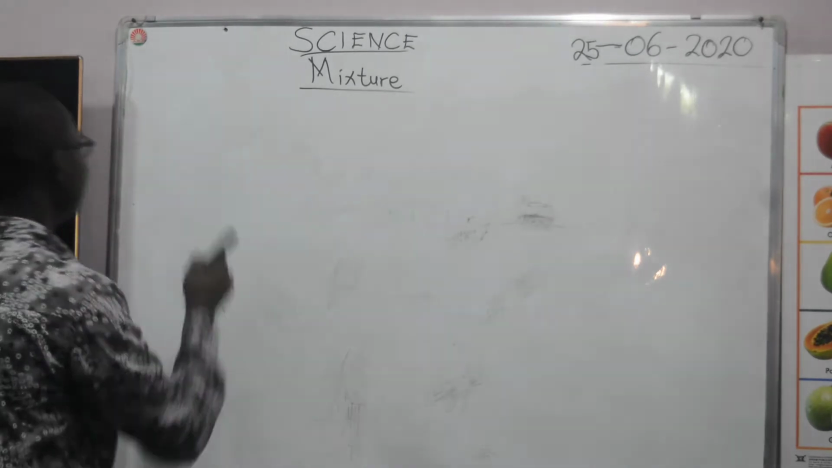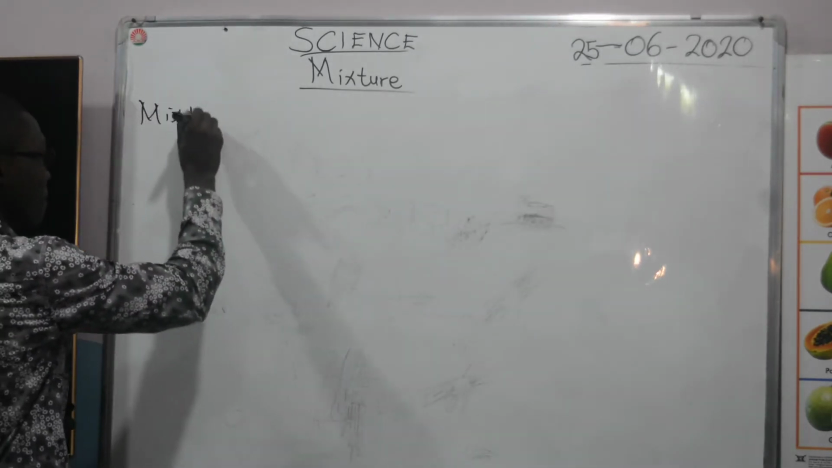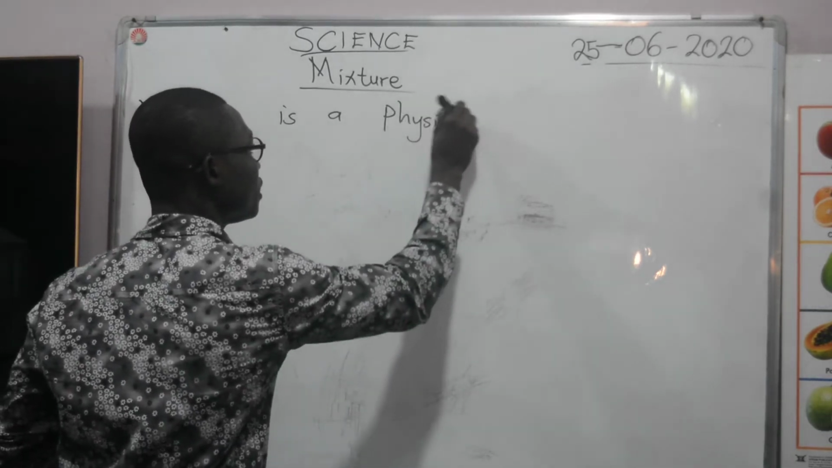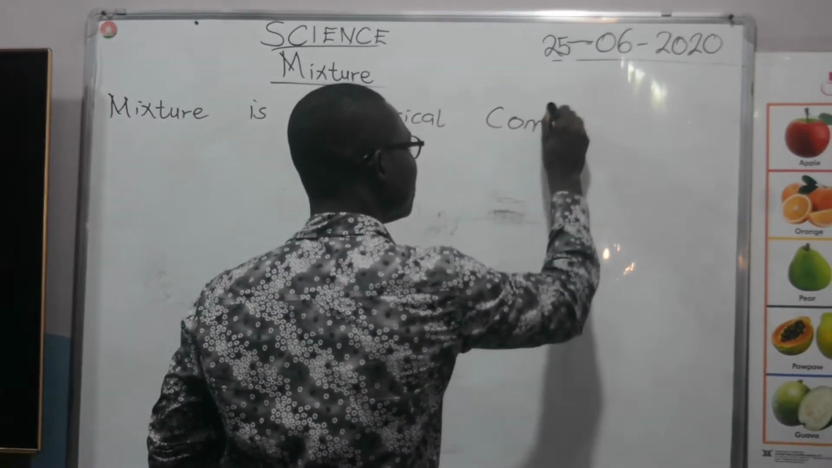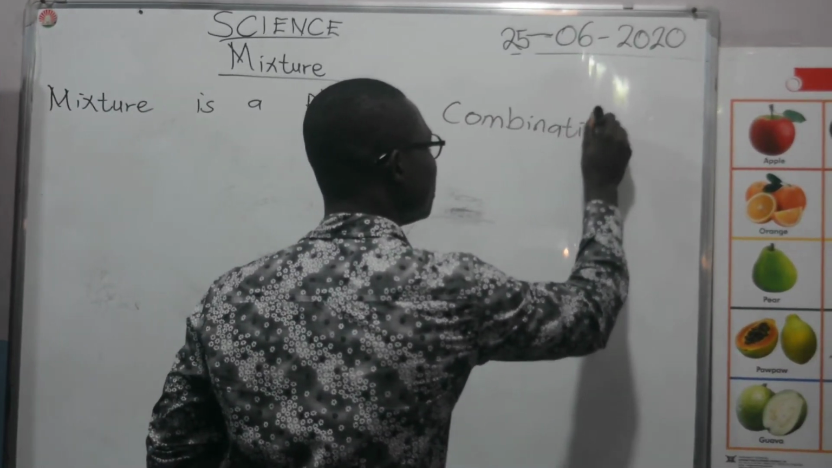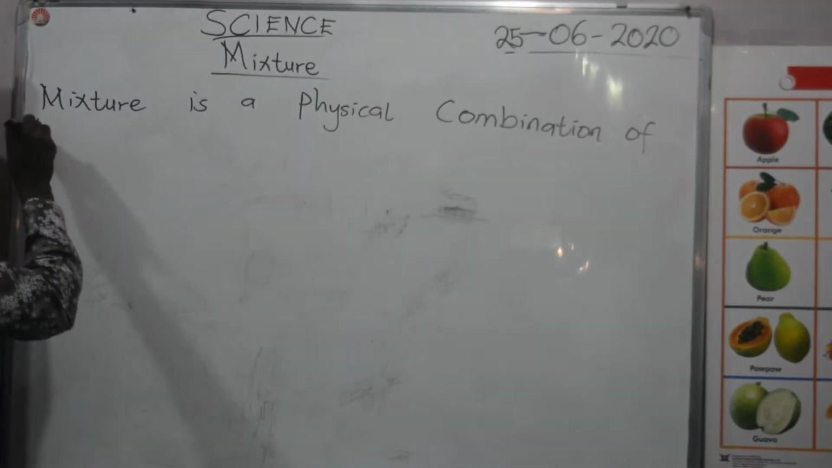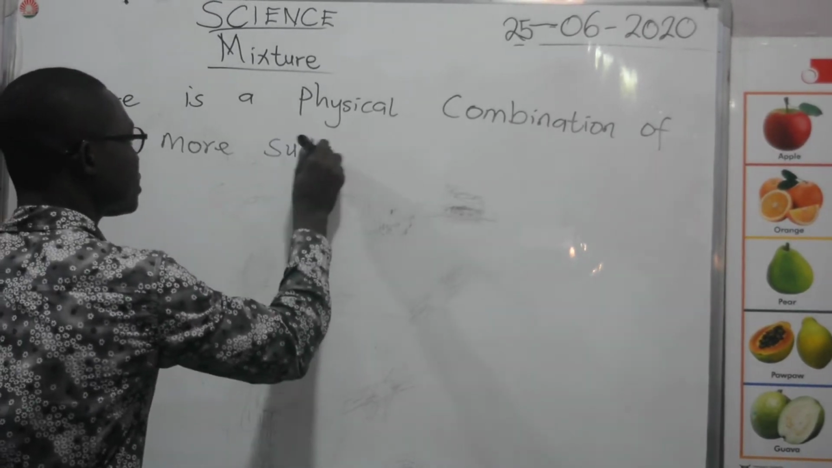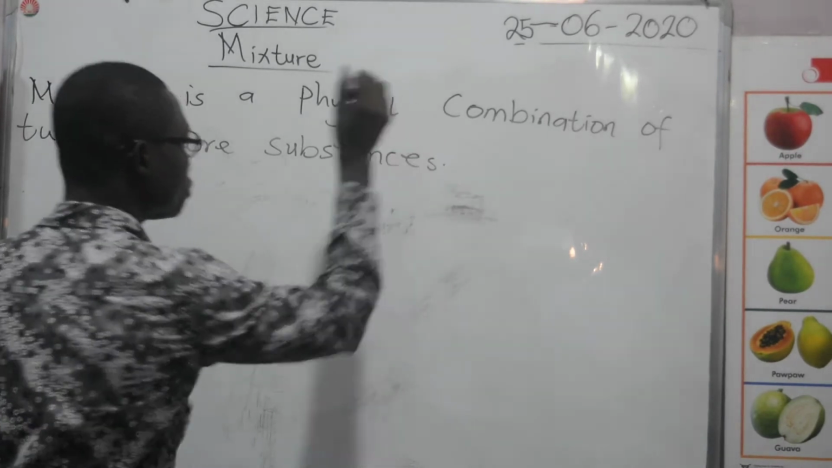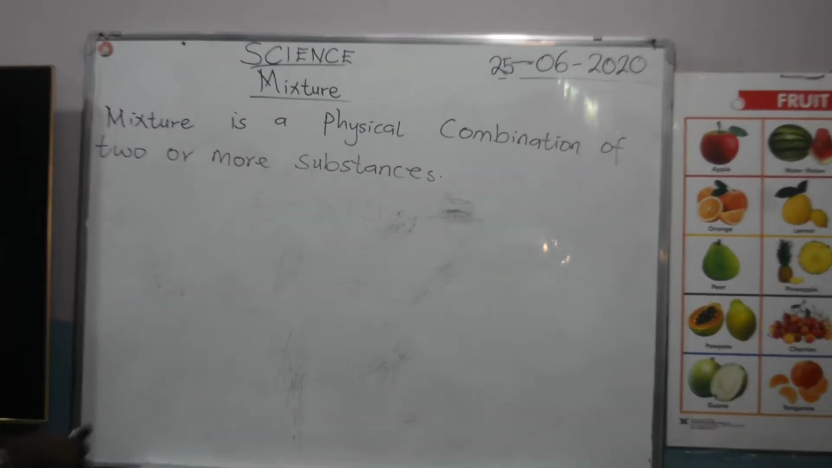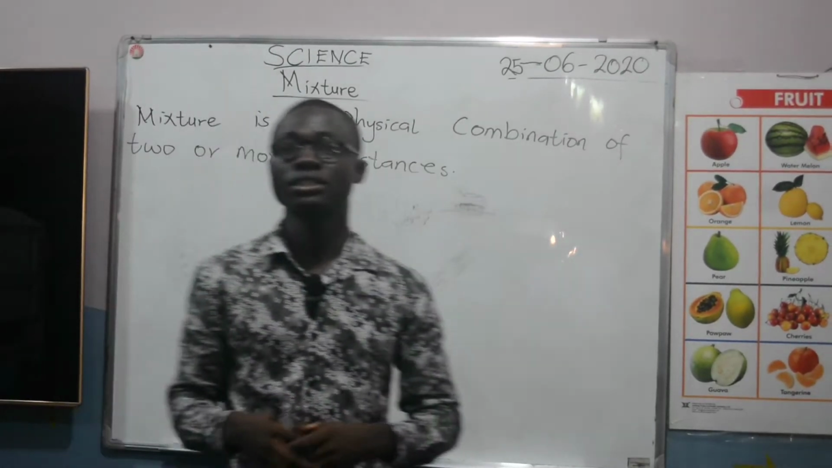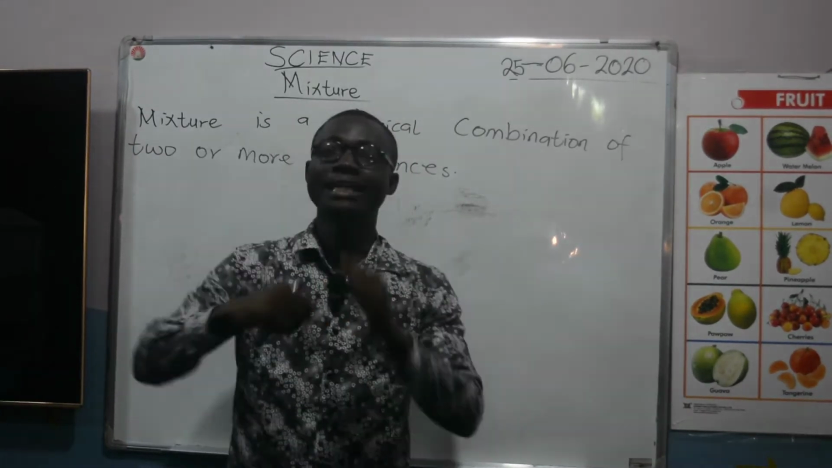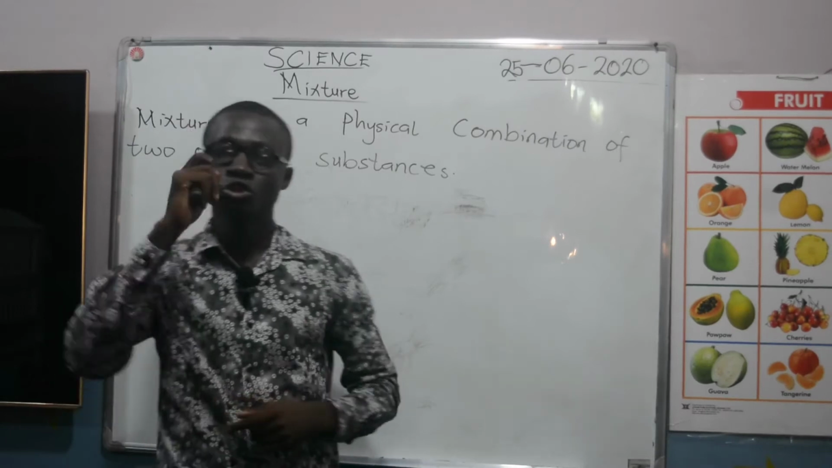So, mixture is a physical combination of two or more substances. So that is what we call mixture. So it's a physical combination of two or more substances, whereby you take one substance, another substance, then you mix it together. So at the end of the day, you see you are going to get one substance.